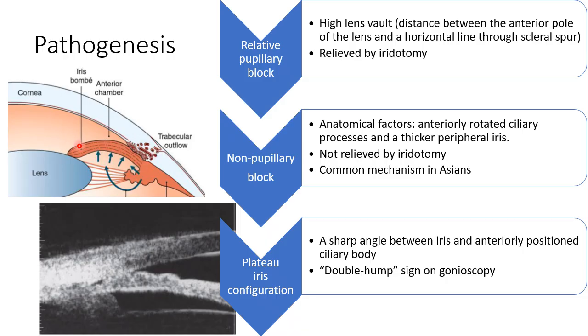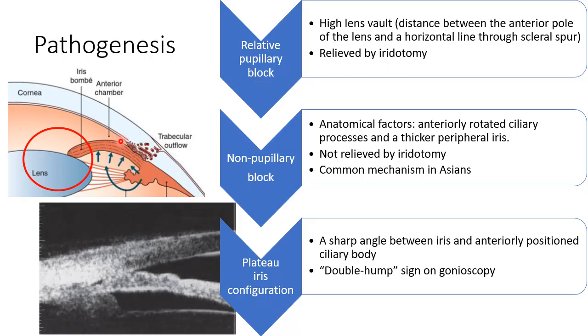So primarily, the mechanism started here in this part. The problem was here: high lens vault, that is a thick lens, causing a relative pupillary block. A relative pupillary block means that it is changing. It might be more conspicuous when the pupil is mid-dilated to dilated. That is why the term relative pupillary block. So this is obstructed, aqueous builds up, angle closure happens by the peripheral iris. So this is one mechanism.